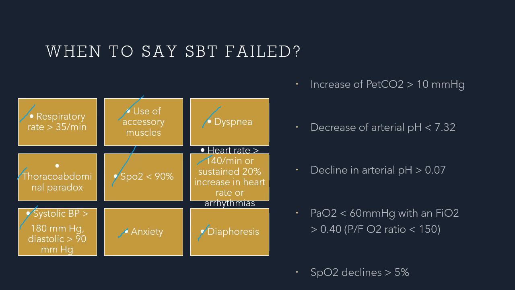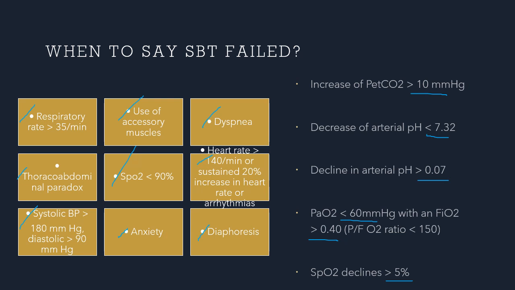Objectively, laboratory wise, if your carbon dioxide increases by more than 10 from baseline, okay, I am not talking about overall more than 10, or a drop in pH to less than 7.32, decline in arterial pH from the previous value by more than 0.07, PaO2 reduction to less than 60 millimeter of mercury, while the oxygen requirement or your FiO2 has gone up to more than 40%, and the SpO2 declines by more than 5% from the baseline value, then that means your extubation readiness trial has failed.